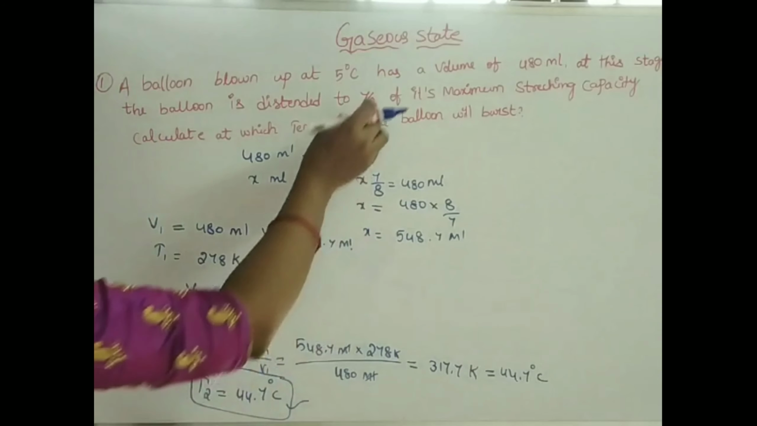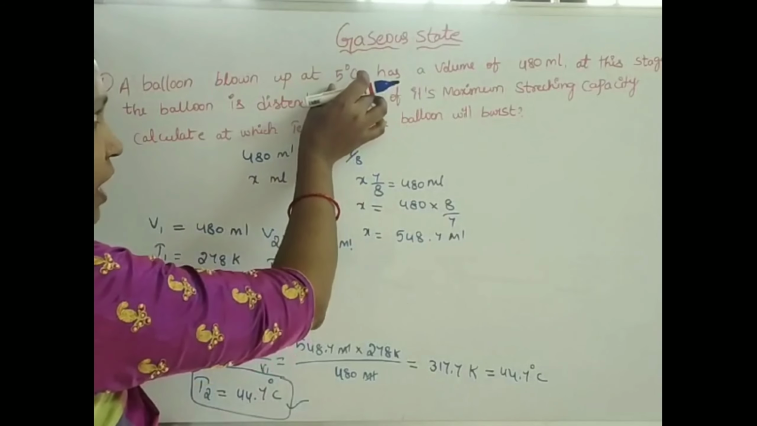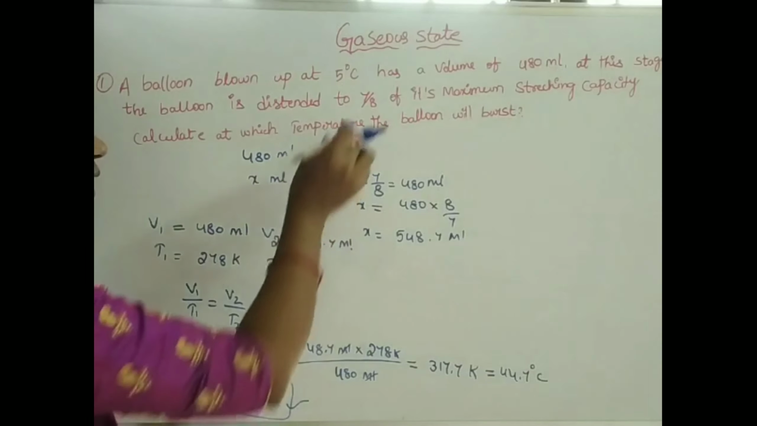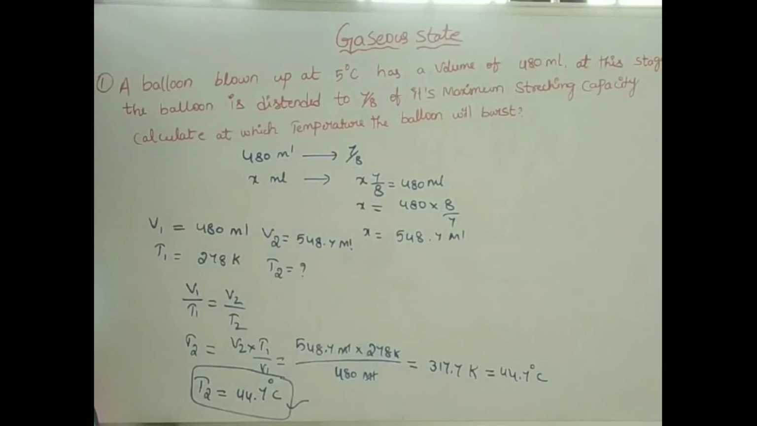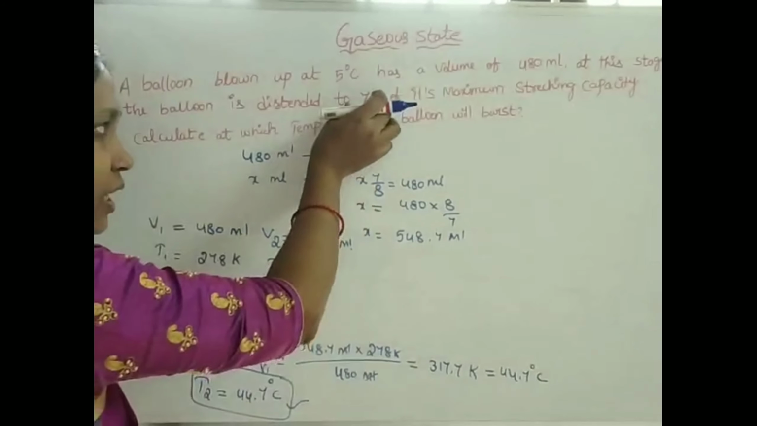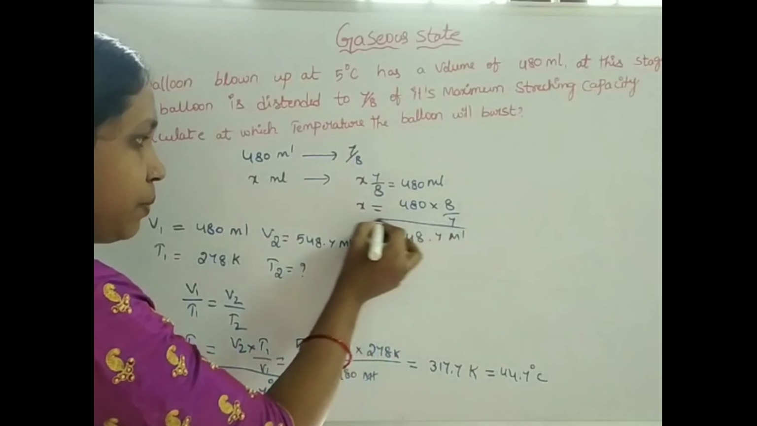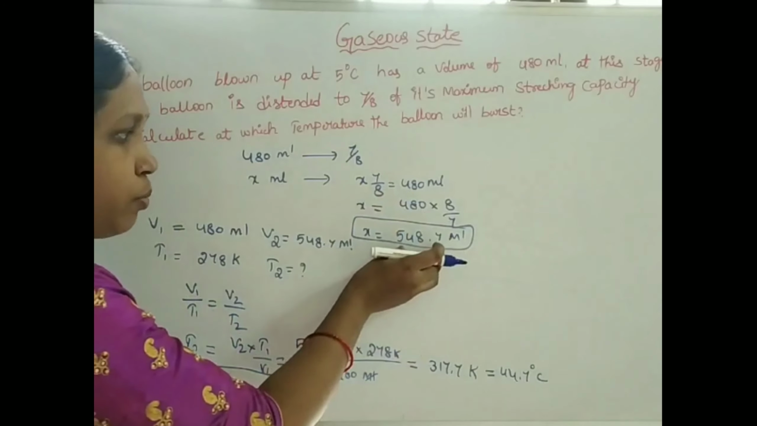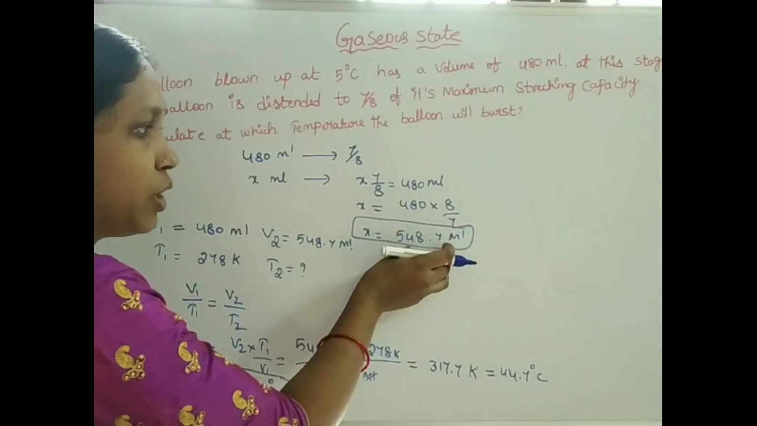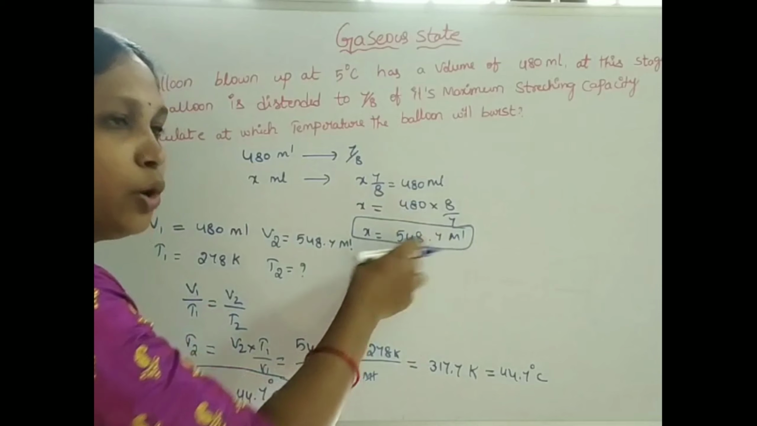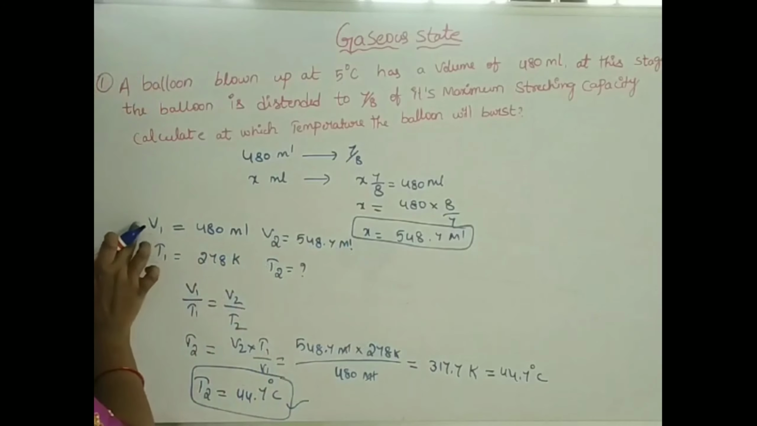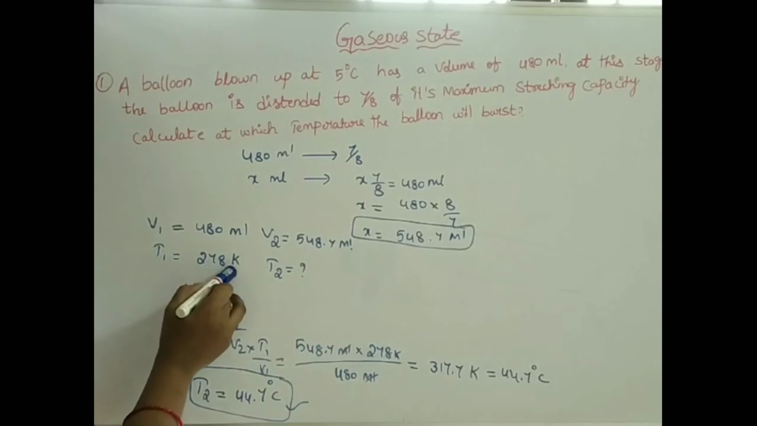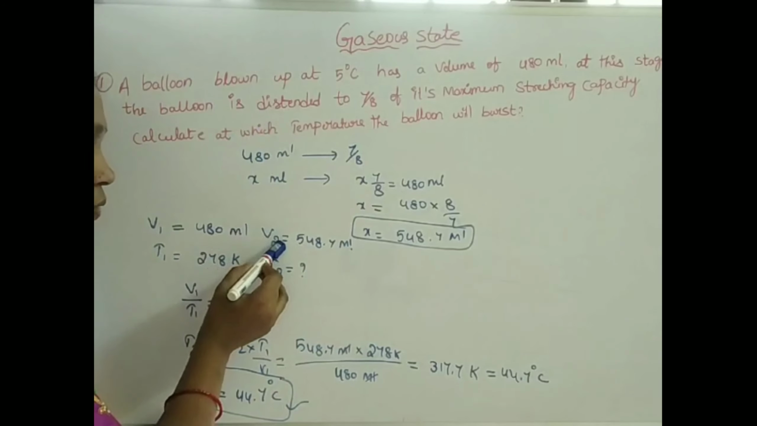Here in the question, it is given that at 5 degrees Celsius the volume of the balloon is 480 ml, and at that point the stretching capacity of the balloon is 7/8. By using that we calculated the maximum stretching capacity of the balloon. If the volume of the balloon crosses 548.7 ml, what happens? The balloon will burst. So the initial volume we are taking is 480 ml and the temperature is 278 Kelvin, that is 5 degrees Celsius.